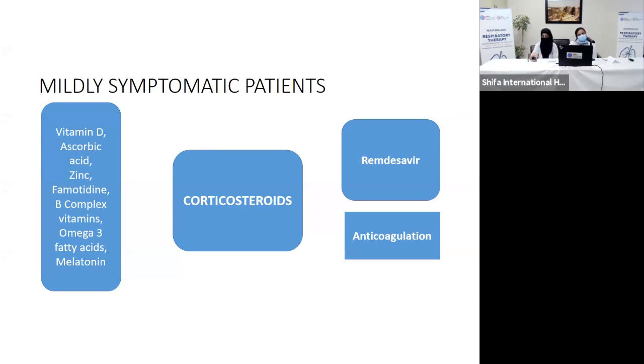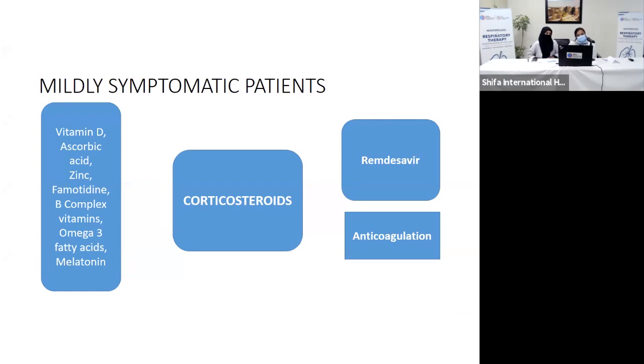There are some trials. The RECOVERY trial mentions a dexamethasone 6 milligram dosage. If dexamethasone cannot be given because of its drug interactions with cytochrome 3A4, then prednisolone 40 mg can be used. Another alternative is methylprednisolone 32 mg, which can be used. This is in mildly symptomatic patients.